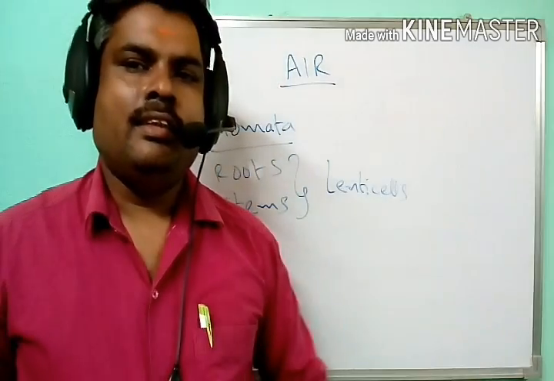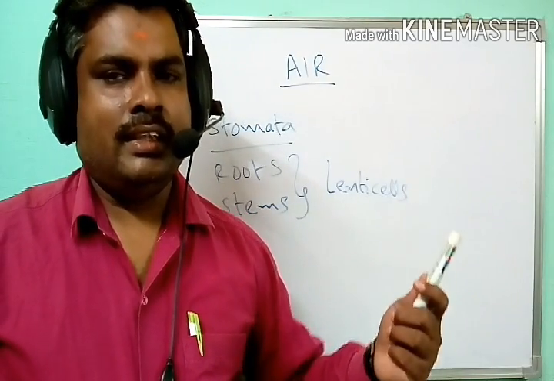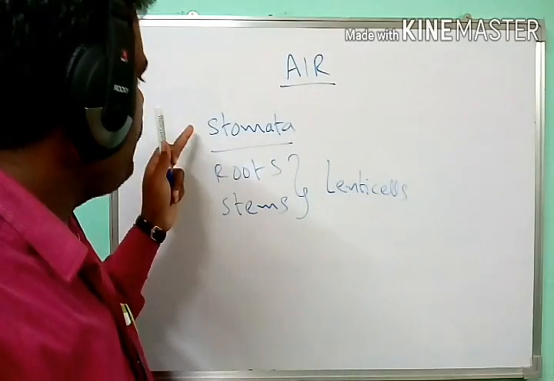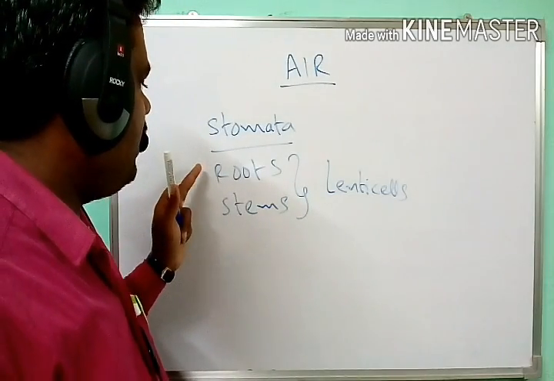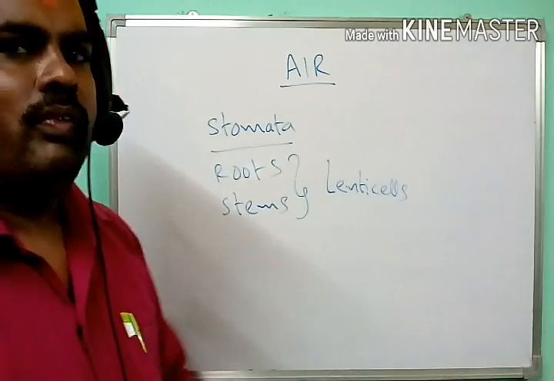Through these lenticels, air enters into the plant, and the air present inside also comes outside. Gas exchange takes place mainly through stomata, and the loose tissues on the roots and stems are useful for the exchange of gases.